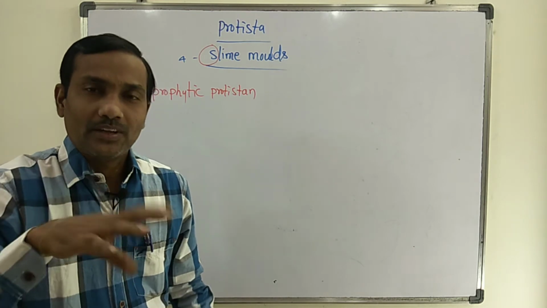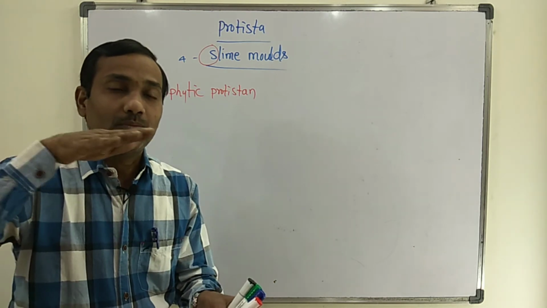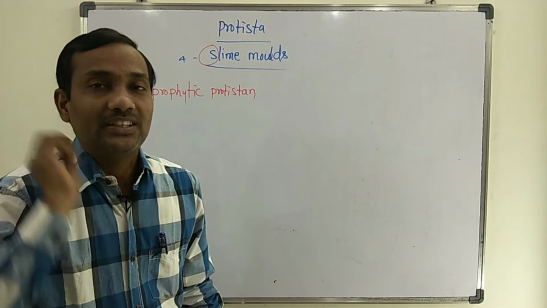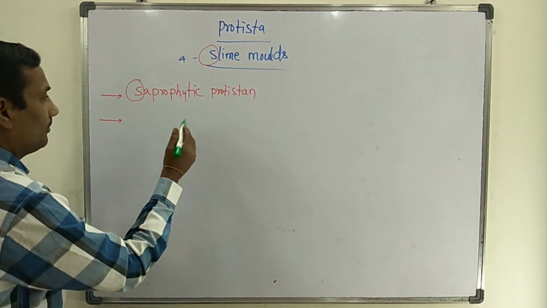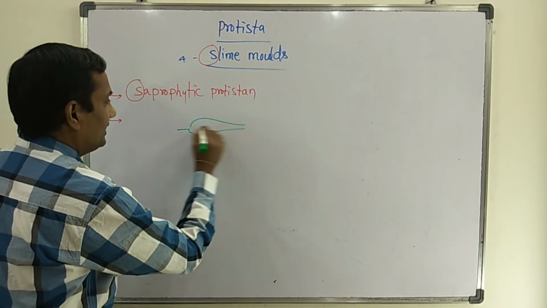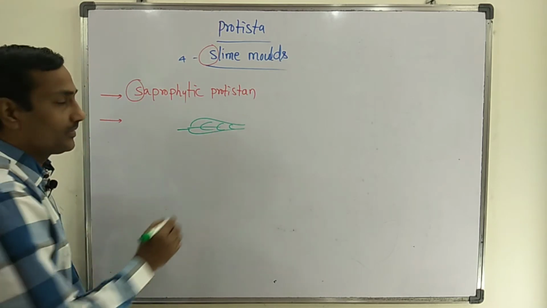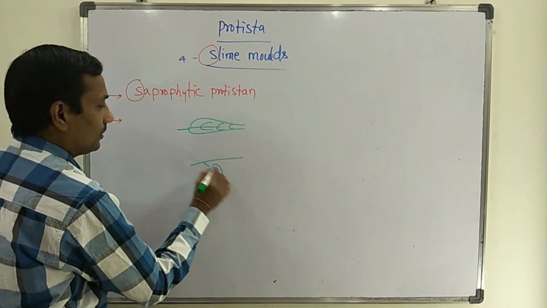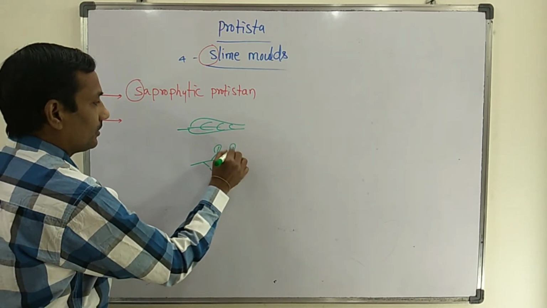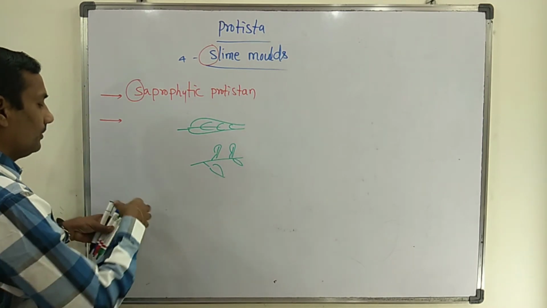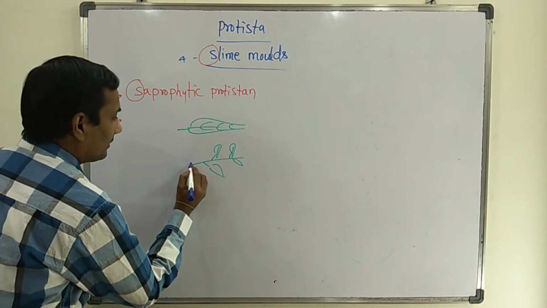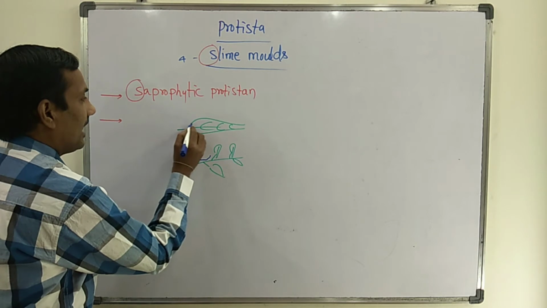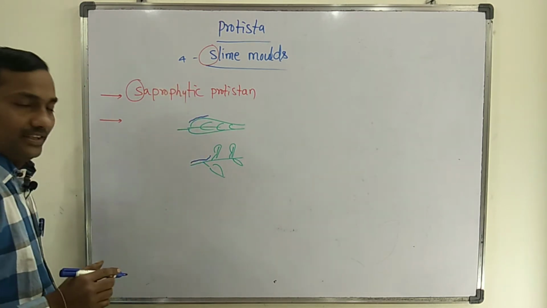The entire body of the slime mold will move on decaying twigs and leaves. For example, here you see a decaying leaf, or otherwise a branch is there. So the slime mold will move on a decaying twig or on a decaying leaf.